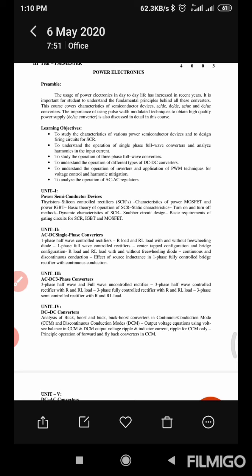Next, coming to unit 3. What we saw in unit 2 was converting AC to DC by using single phase. Here we are using 3 phase for conversion of AC to DC, with different loads, that is resistive load, inductive loads, and a combination of both, RL loads.